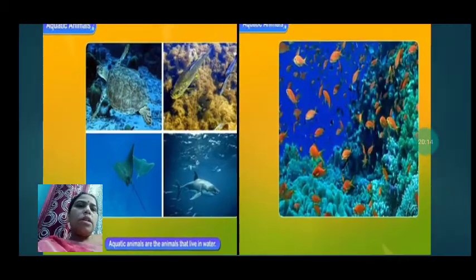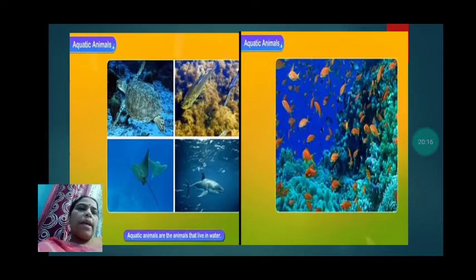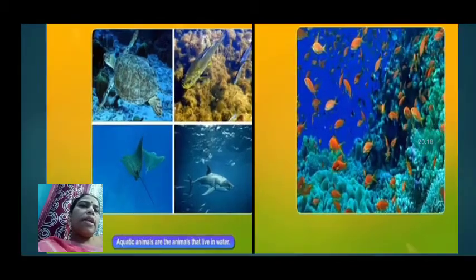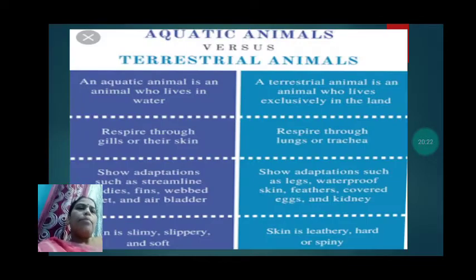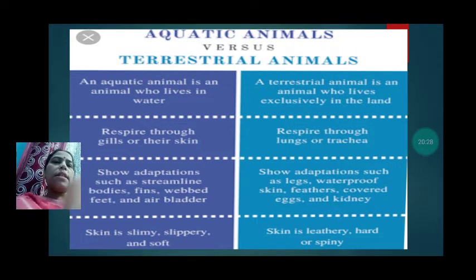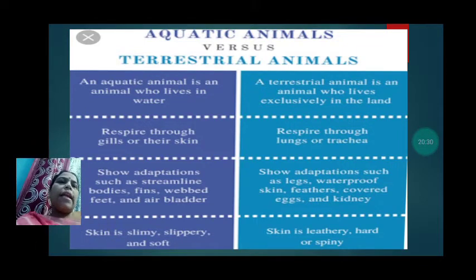So here also see different animals. Aquatic animals are the animals that live in water. So aquatic animals versus terrestrial animals. Let us see the difference. An aquatic animal is an animal that lives in water. A terrestrial animal is an animal that lives exclusively on the land.